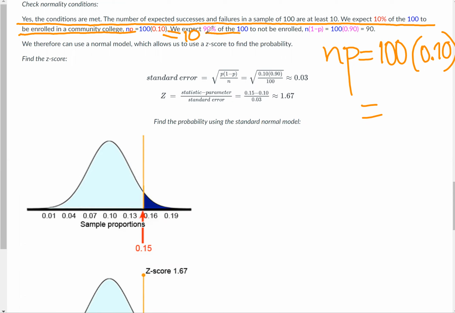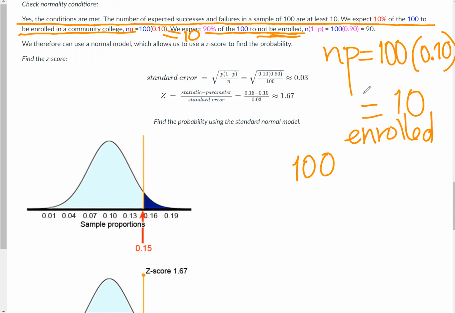We expect 90% of the 100 to not be enrolled. If 10% are enrolled, the other ones, 90%, are not enrolled. And then the sample size, 100, multiplied by 0.9, because 90% should not be enrolled. That's 90.